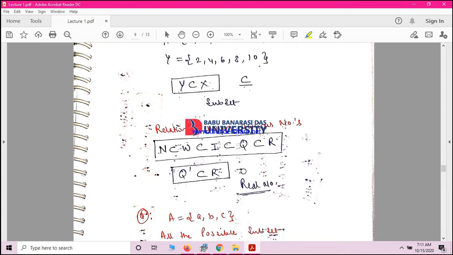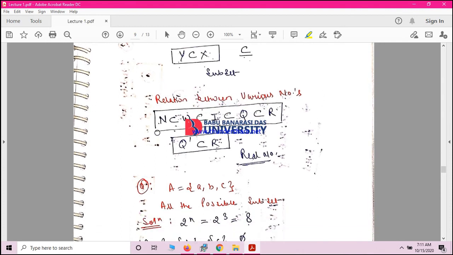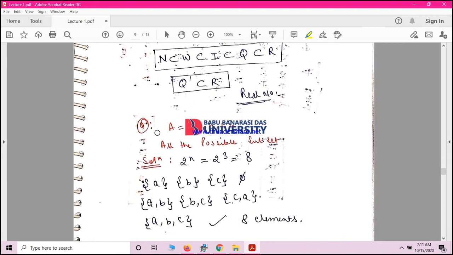Now this is the relation between all the number sets. Like, real numbers are the largest because rational numbers belong to real numbers, and integers are a subset of rational numbers, and whole numbers are a subset of integers, and natural numbers are a subset of whole numbers, and this is a separate part. So technically real numbers are the largest. Okay, let's find out the subset.